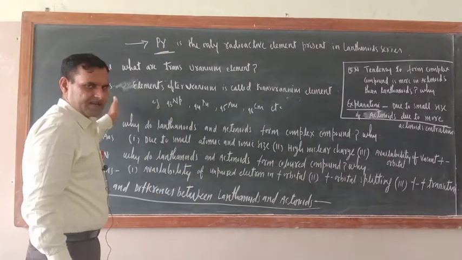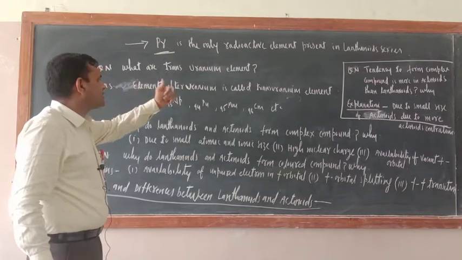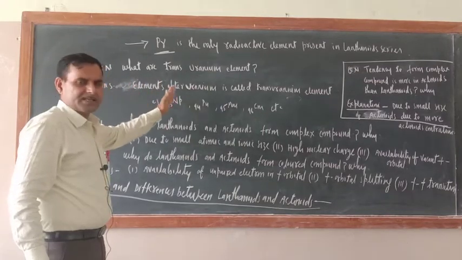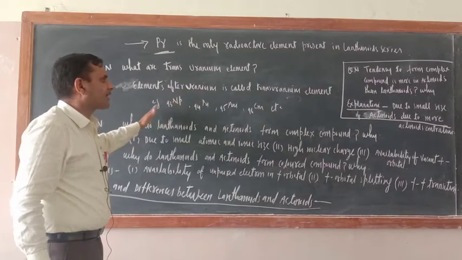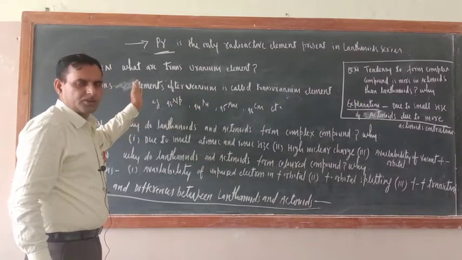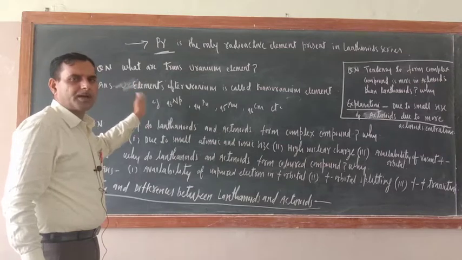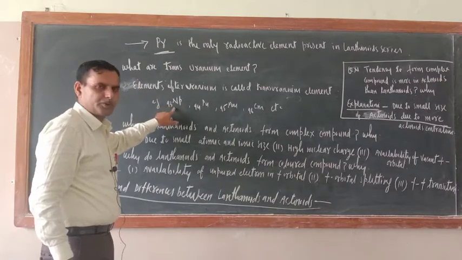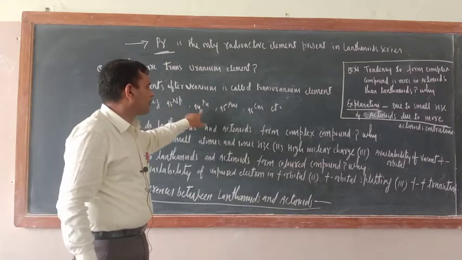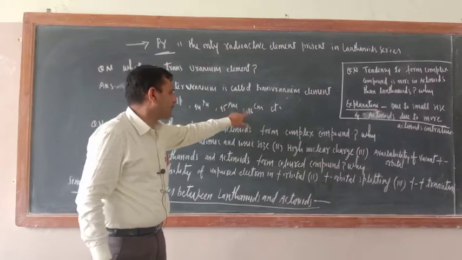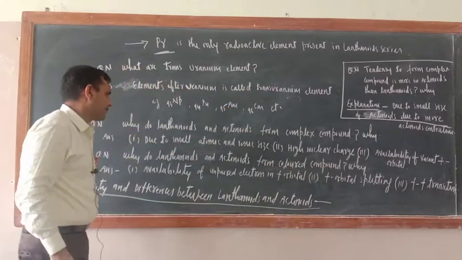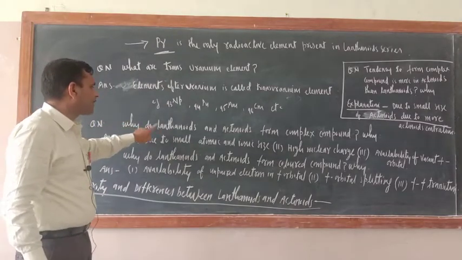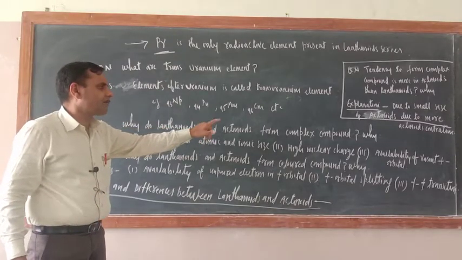Okay, now there are some questions. What are transuranium elements? Elements after uranium in the actinoid series are called transuranium elements. So uranium is 92, after 92 what are the elements? Neptunium 93, plutonium 94, americium 95, curium 96, etc. They are transuranium elements.